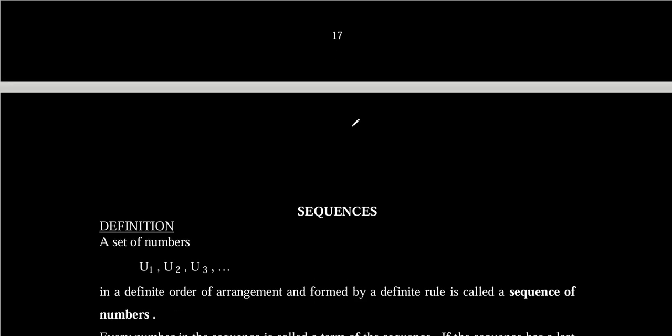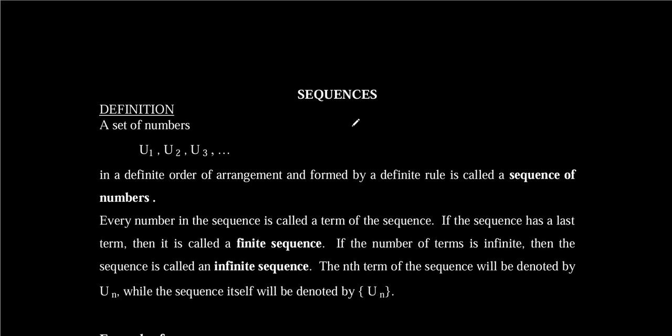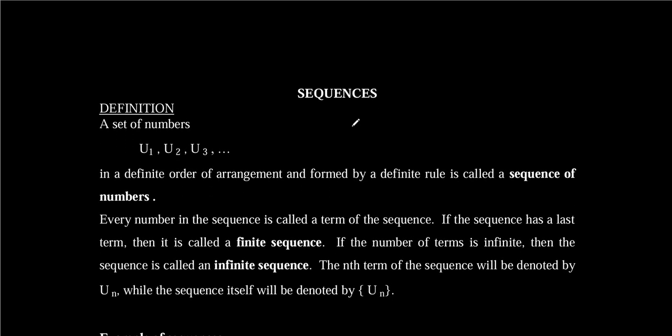And we have the definition of a sequence. If you have a set of numbers u1, u2, u3, this set of numbers must have a definite order of arrangement, and it must be formed from a definite rule. Then every number in the sequence is called a term of the sequence. So u1 is a term, u2 is a term.